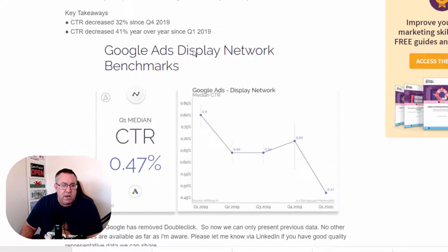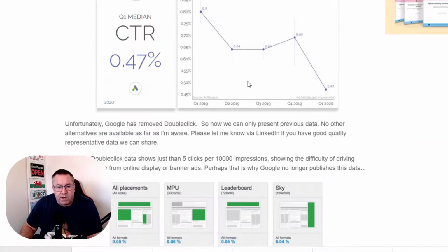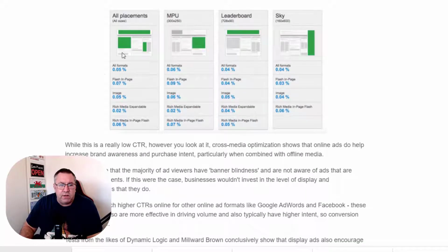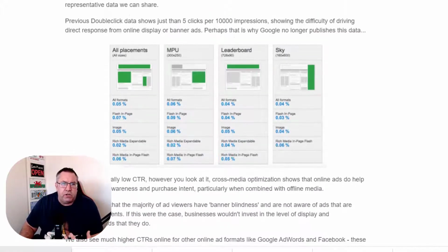Now these are known as display network banners, and you can see here these are 4 of the different types of banners that you can get on your website. And you can see that the click-through rates on here, this is 0.05%, again 0.05% for the ones on the edge. The leaderboard type ones, 0.04%, 0.04%. So they're very, very low click-through rates. So you'd have to get a hell of a lot of traffic over to these sites just to get people to click through your banners. That's the big issue with this.